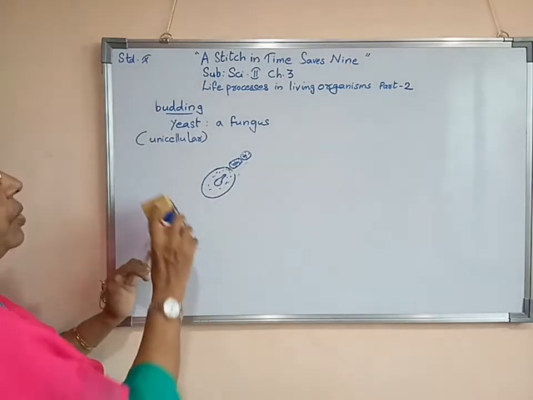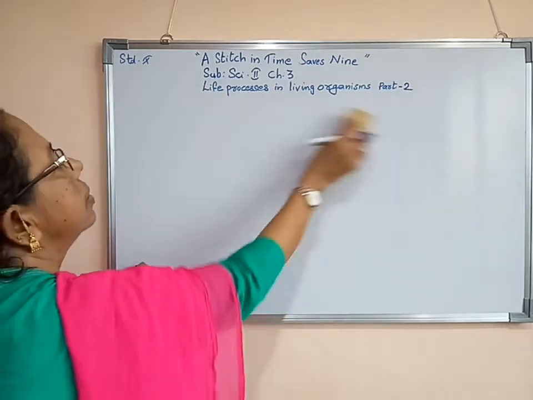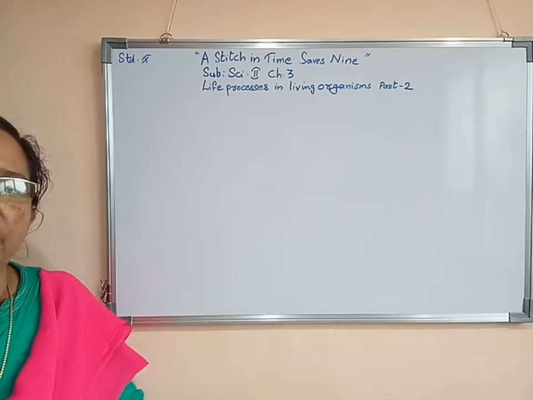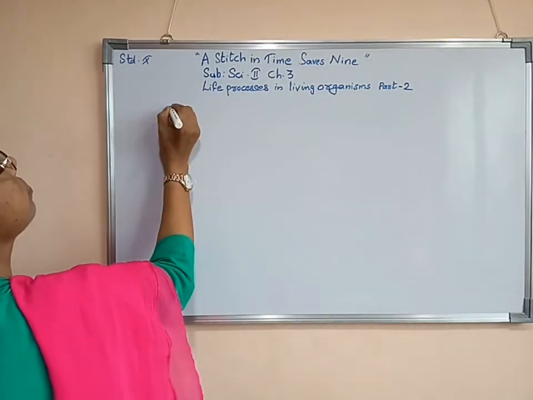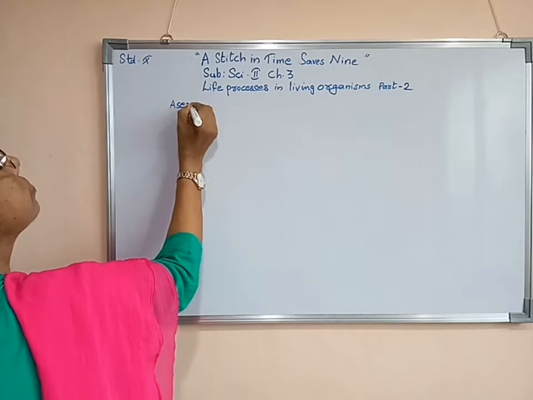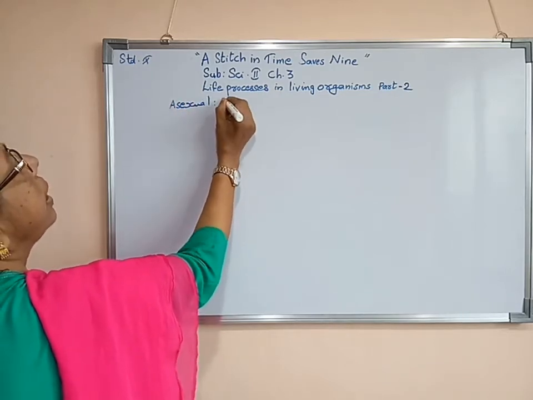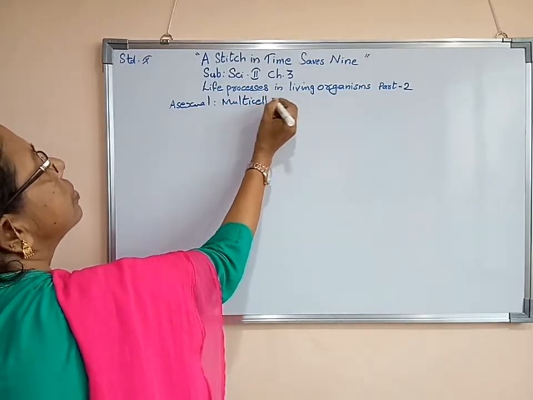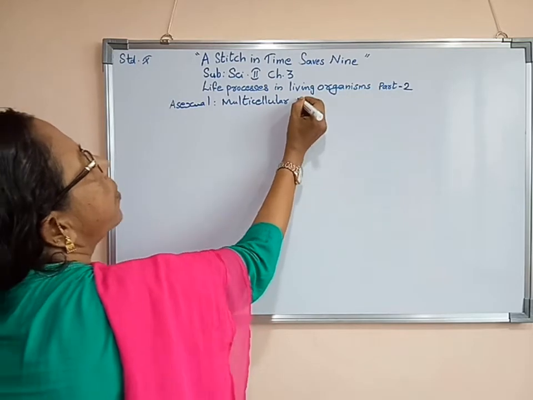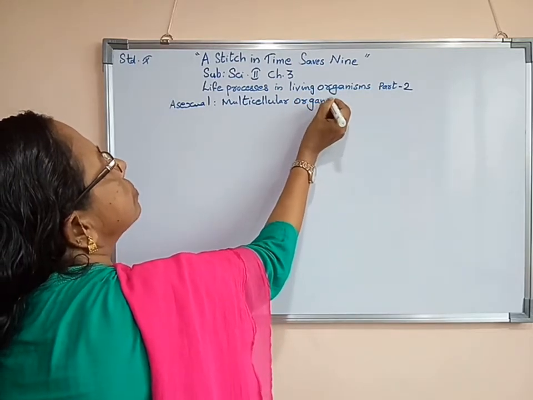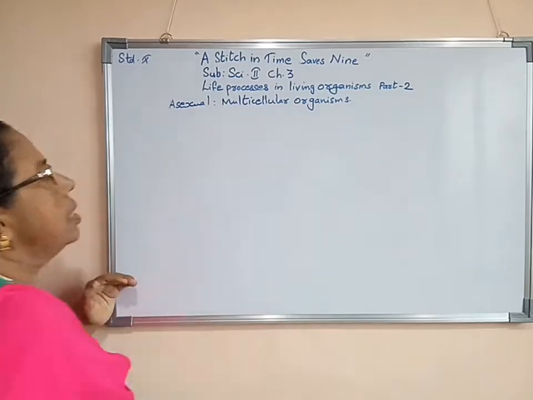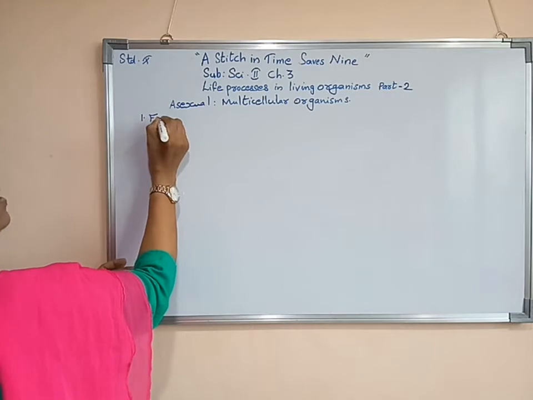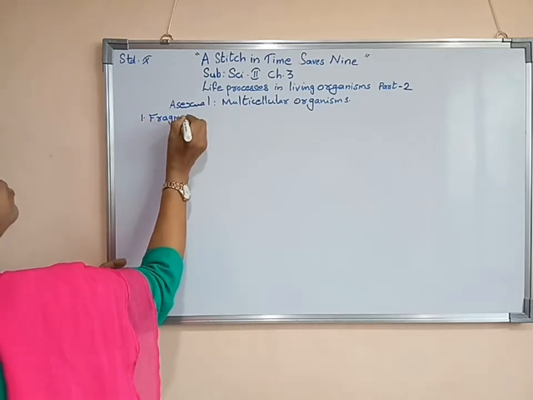Now we are going to study asexual reproduction which takes place in multicellular organisms. In multicellular organisms, we had already shown you before. The first process we can say is fragmentation. I told you there are 5 processes. This is the first process.